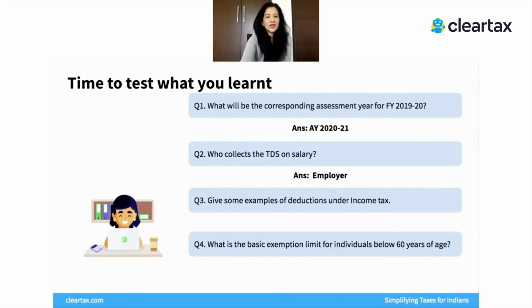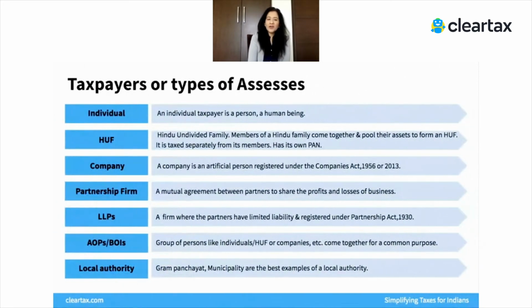Give some examples of deductions under the Income Tax Act. There are a host of these deductions, and you can read all about them on ClearTax. I really encourage you to go to our website and explore more about how these deductions work, so that you can help yourself, you can help your clients, and you can learn everything there is to know about these deductions. Okay, what is the basic exemption limit for individuals below 60 years? I'm sure you all might have already guessed. It's 2.5 lakhs.